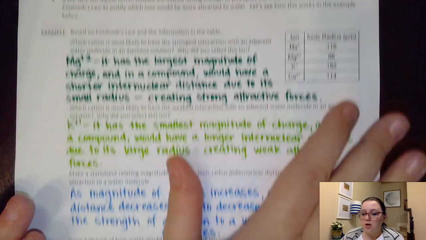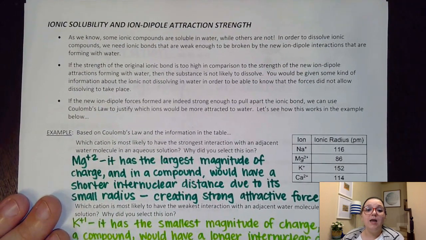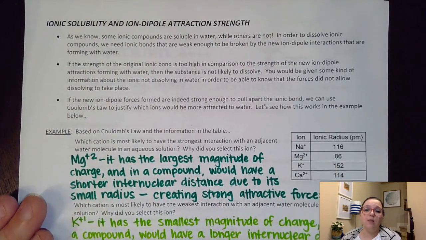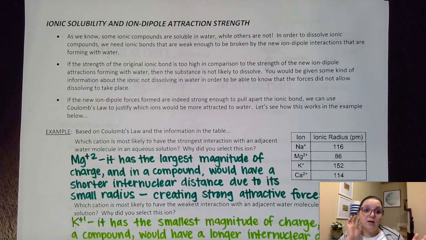Now the next page talks about ionic solubility and ion-dipole attraction strength. As we already know, some ionic compounds are soluble in water while others are not. It really depends on the strength of the original ionic compound. If the original ionic compound was held together so strongly that the new ion-dipole forces aren't strong enough to pull it apart, then we're going to end up being insoluble.